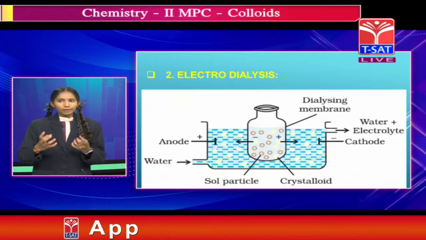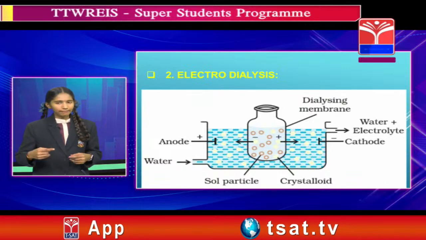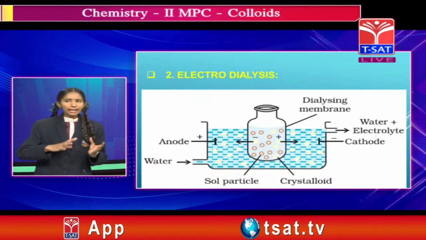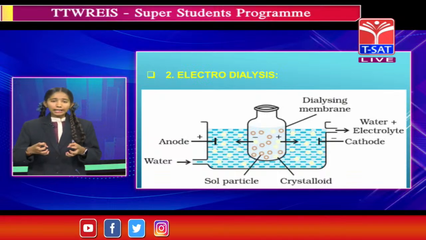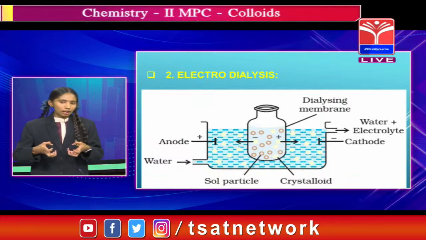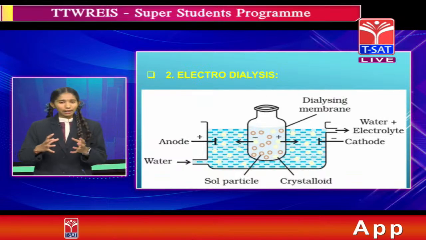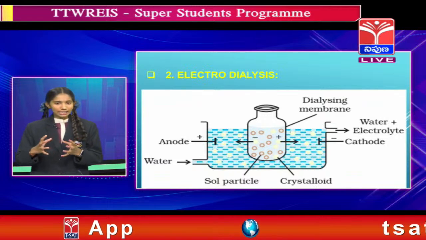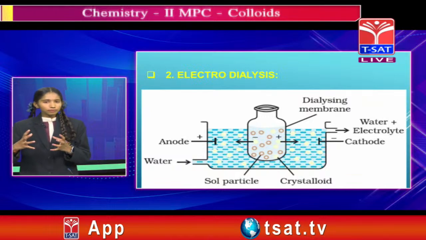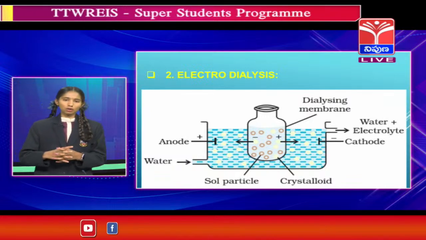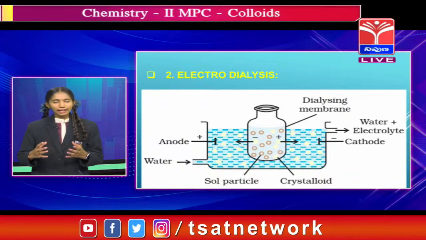So electrolytes are positively or negatively charged. When electric field is applied, they get attracted by the opposite electrodes. So by this method we can make the dialysis process a faster process. So this is called electrodialysis.